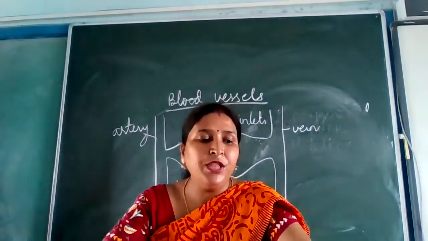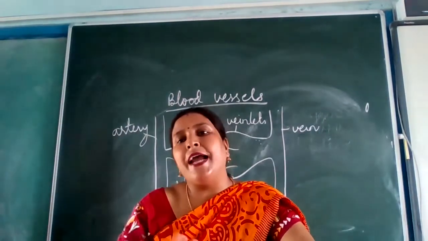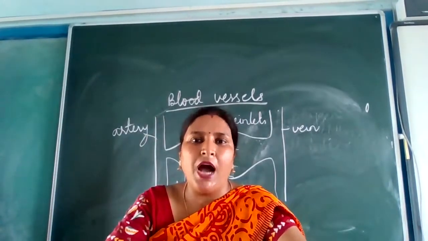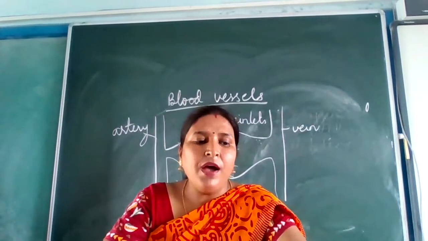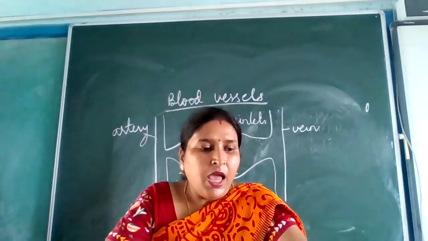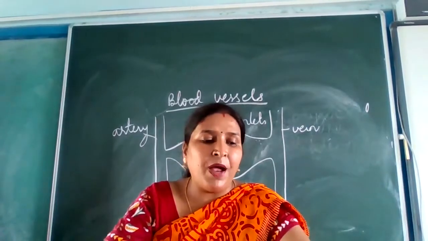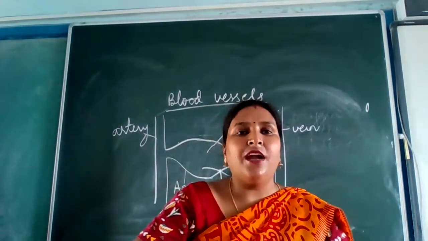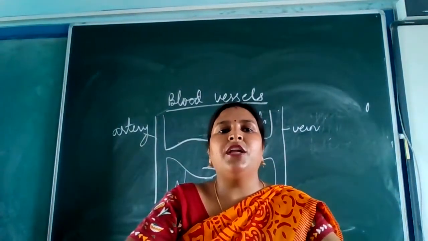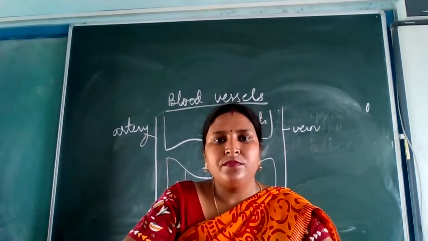Okay. Coming on to the blood vessels of the heart. The blood vessels which are either providing the blood to the heart or they are carrying the blood away from the heart. Superior vena cava, inferior vena cava, all of you know these are what? These are veins. The superior vena cava is the large vein that carries deoxygenated blood from the upper half of the body to the right atrium. And where it's written upper half, better mention shoulder and the head region. Please mention there, shoulder and the head region.